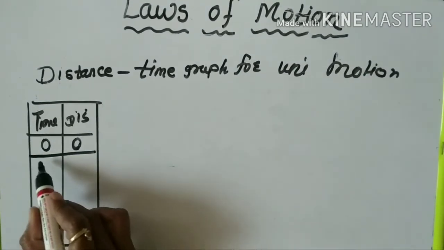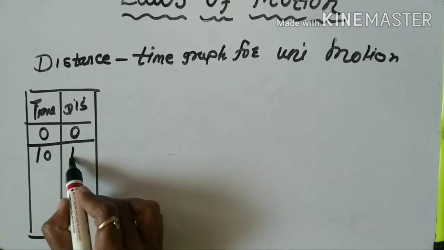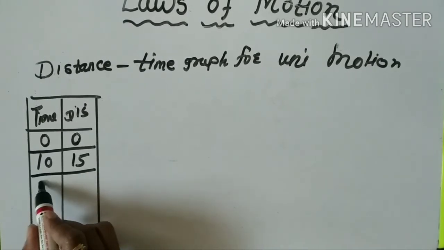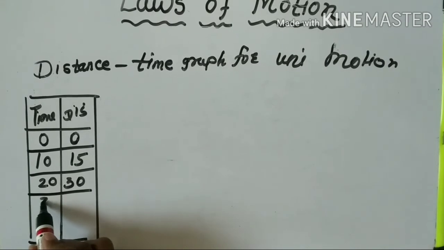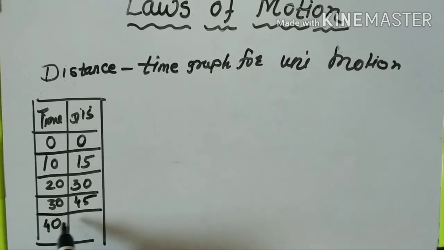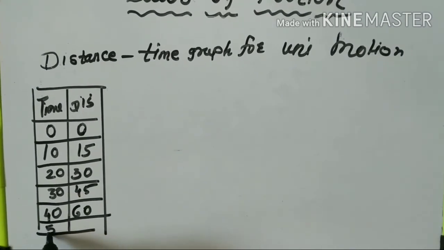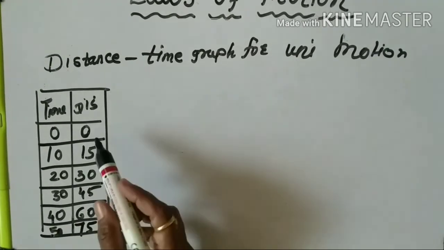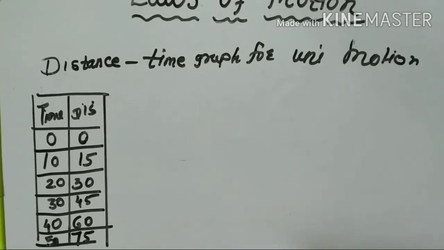Second one, time 10 seconds, then the object has covered 15 meters distance. Then 20, here 30. Next one 30, here 45. 40, 60. 50, here 75. In your textbook they have given more figures also. Now let us draw this graph.